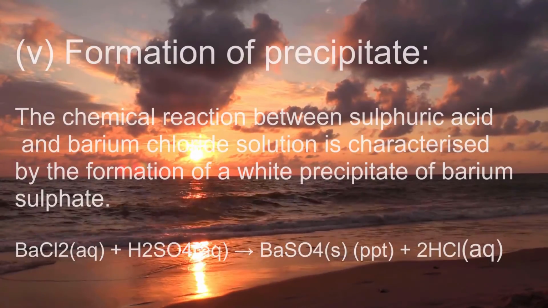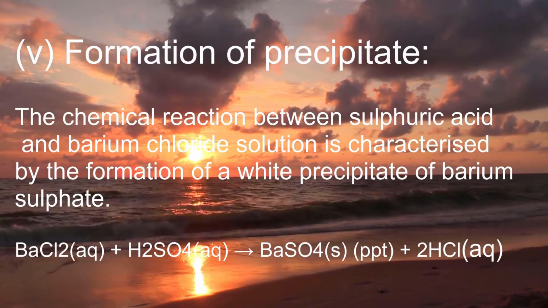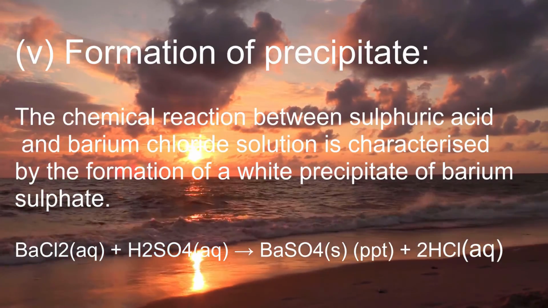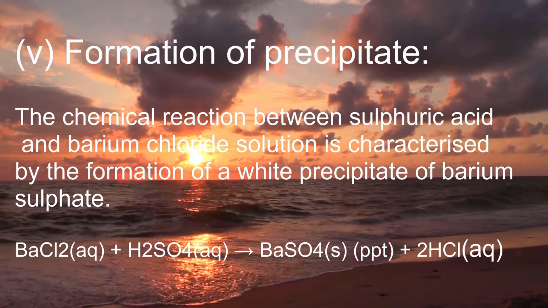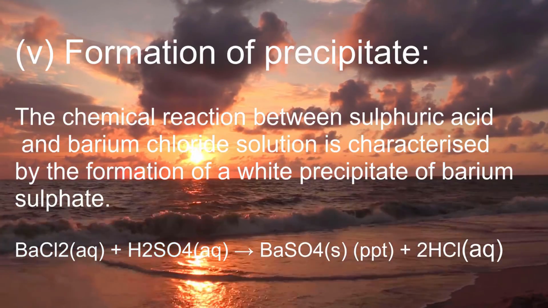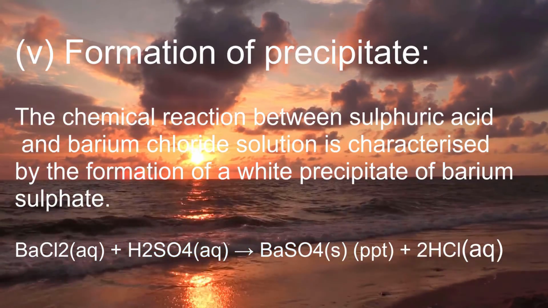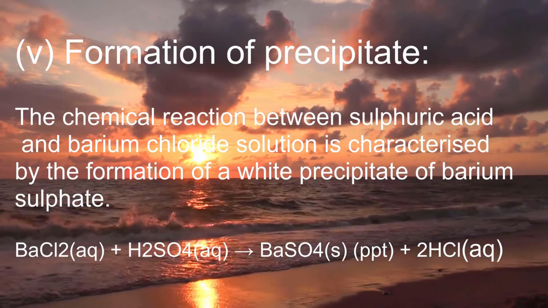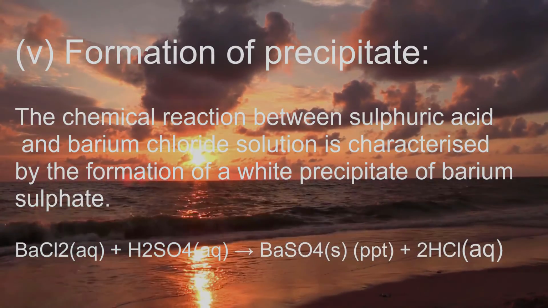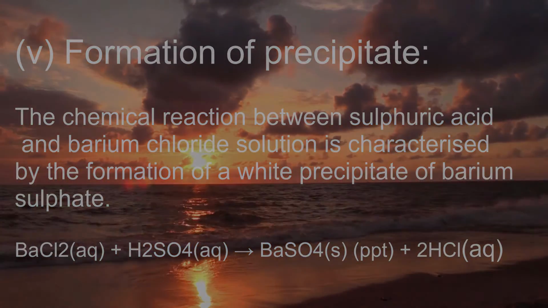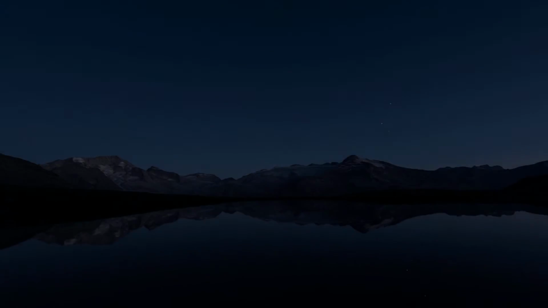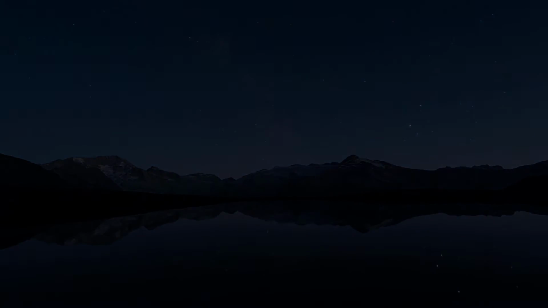Next, the formation of a precipitate is considered an indicator of a chemical reaction. An example is the reaction between sulfuric acid and barium chloride. In this reaction, there is a formation of a white precipitate known as barium sulfate. Now, we have understood what a chemical reaction is and the characteristics of a chemical reaction.